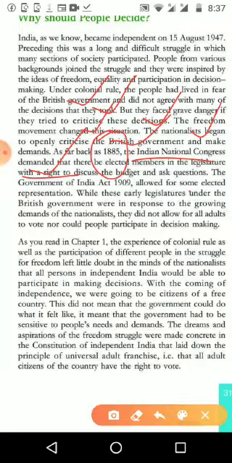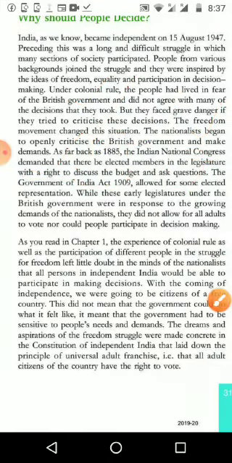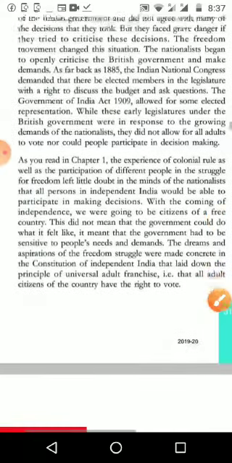Then how will we select them? They should be our representatives, elected members. We are ready to cast our vote, and those elected members should be there in the legislature to discuss the budget as well as ask questions. Whatever they are doing, we want to discuss.